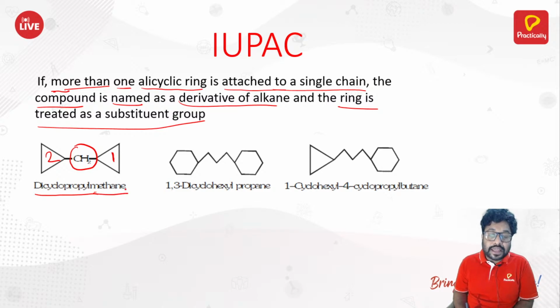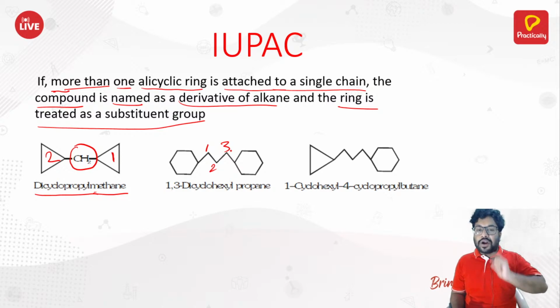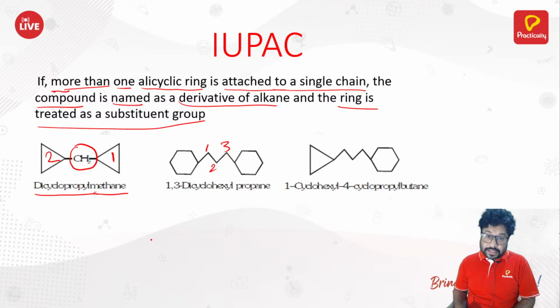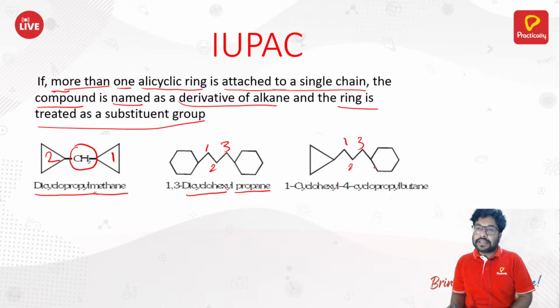Dicyclopropyl methane. Similarly here, 1, 2, 3. First position cyclohexyl, third position cyclohexyl. So what do you name this? 1,3-dicyclohexyl propane. Similarly here, 1, 2, 3. You got a propyl and hexyl. Between P and H, which comes first? H comes first, right? So that's why you take cyclohexyl first.